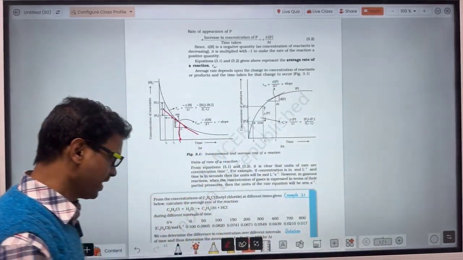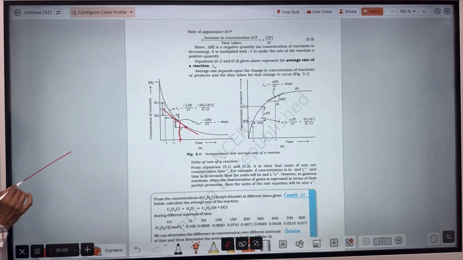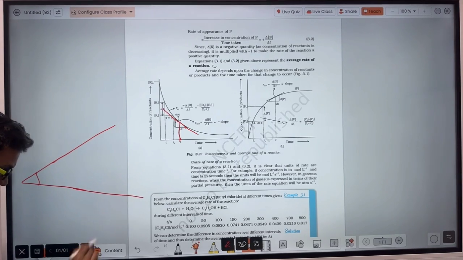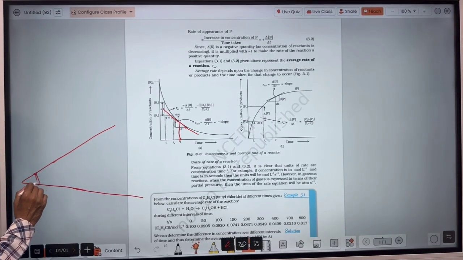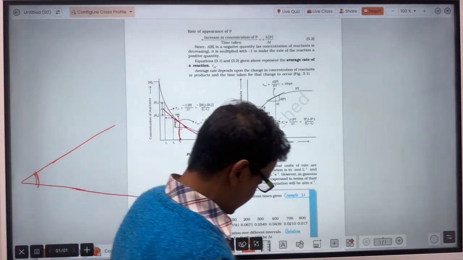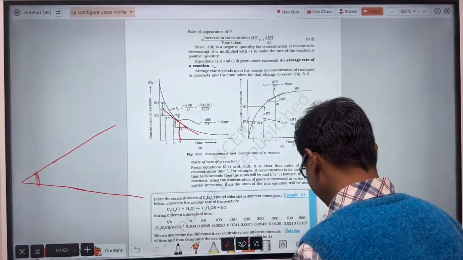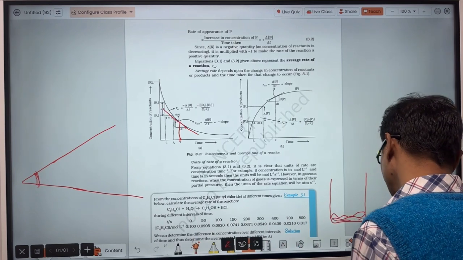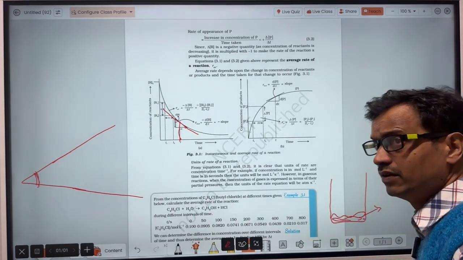Just like that, in any angle, suppose this is the angle here. If you increase this length, the value of this angle will not change. In the same way, in a bucket there is water, so it will have some density.